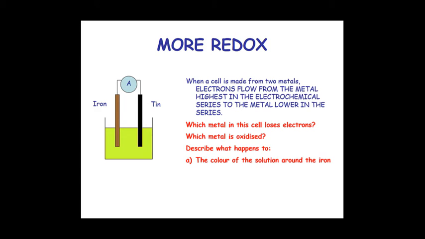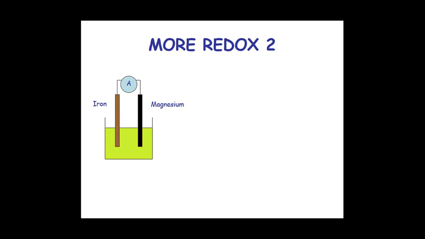Describe what happens to the color of the solution around the iron. Around the iron, of course, the color changes due to the oxidation process. The mass of the iron in the cell is increased. Does the iron rust? Yes, iron rusts.